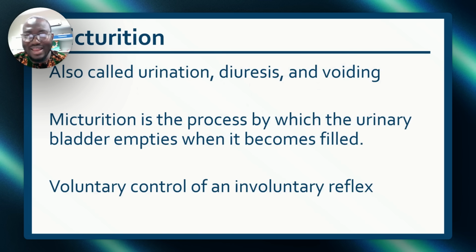Another thing you need to know is, what are the things found in the ureter? I should have shown you a diagram, but just bear in mind that you have the adventitia, you have the layers of smooth muscle, three layers of smooth muscle, and also the mucosa. These are the four things you have in the ureter, but you don't have skeletal muscle. Do you have skeletal muscle? No. If you see skeletal muscle, tell them it's false. There is no skeletal muscle there.